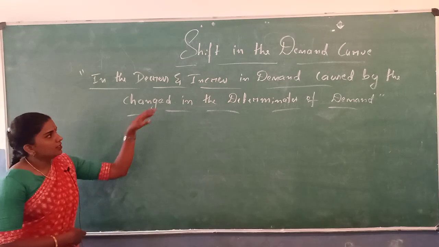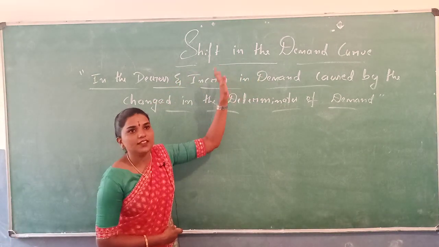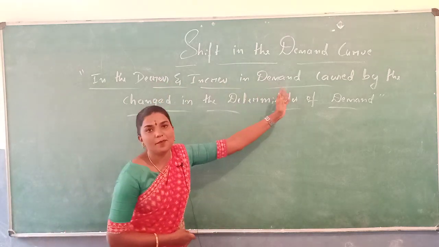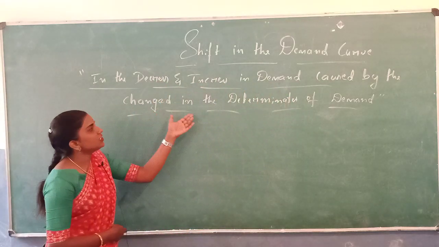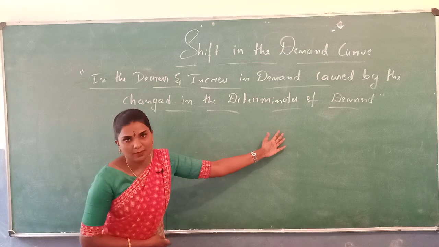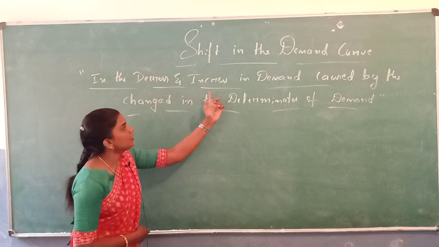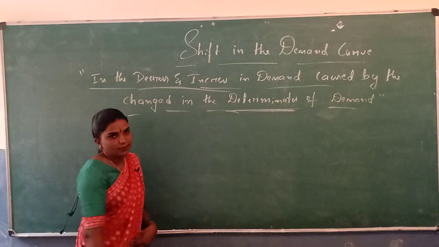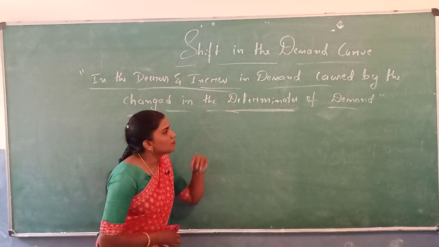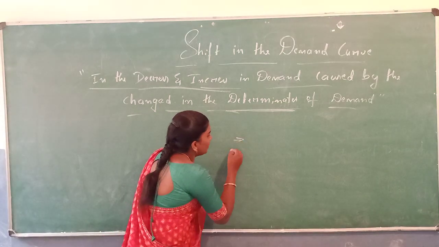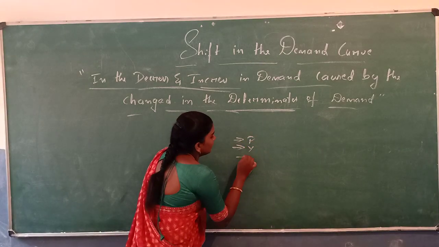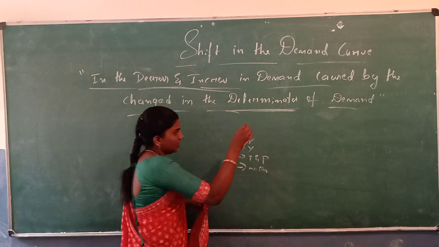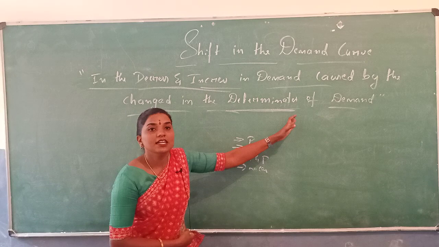Ready? Shift in the demand curve. Shift in the demand curve refers to the decreases or increases in the demand caused by the change in the determinants of the demand. Note these two, increases and decreases. Next, determinants of demand. What are the determinants of the demand? Price of the commodity, income of the consumer, taste and preferences of the consumer, condition. These are the determinants of the demand.